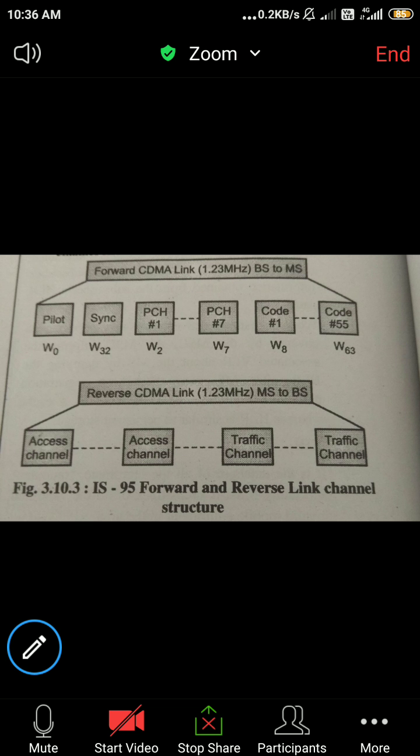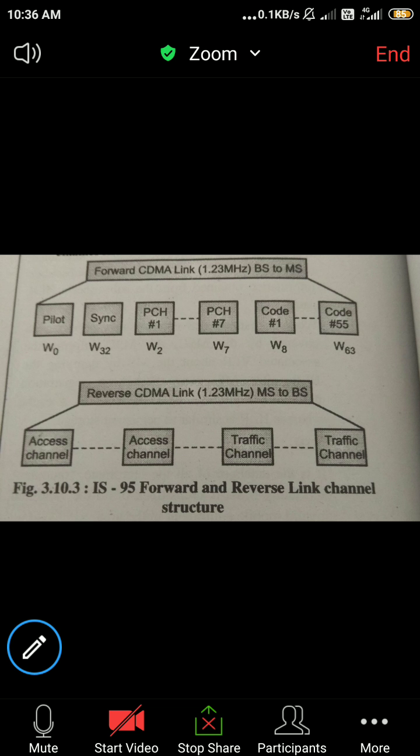In that, the forward link is around 869 to 894 megahertz. The forward link is the downlink, which carries the data traffic from the base station to the mobile station. The reverse link is used for 824 to 849 megahertz. Carrier separation is around 45 megahertz.